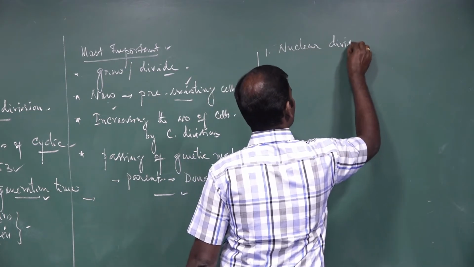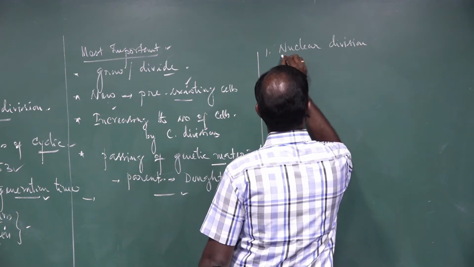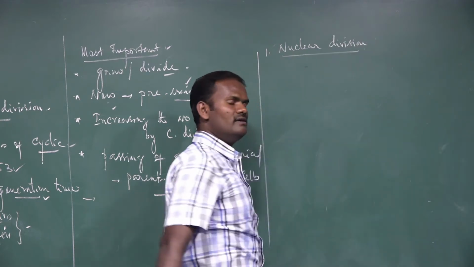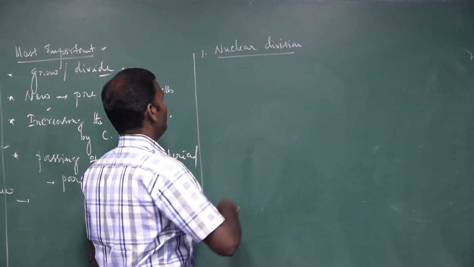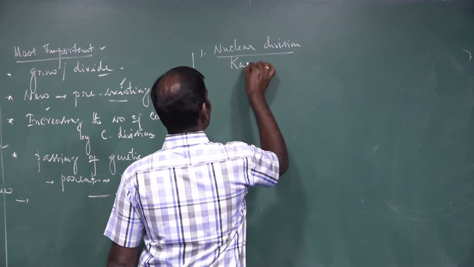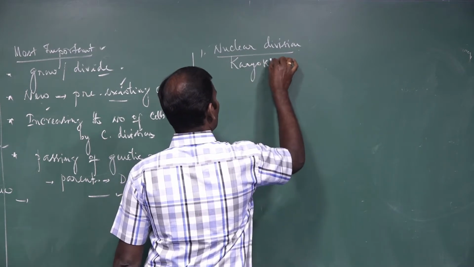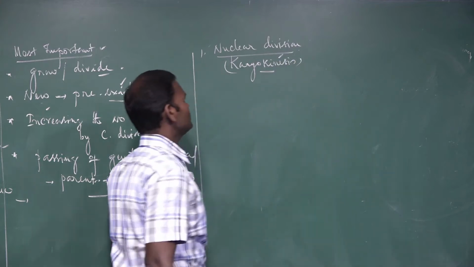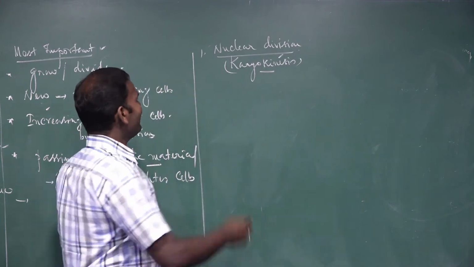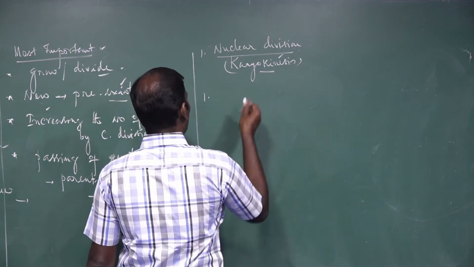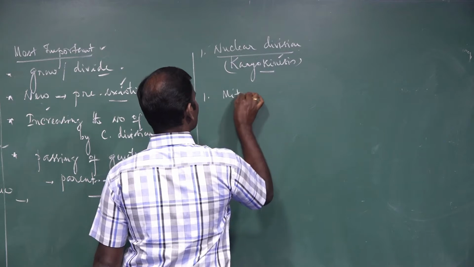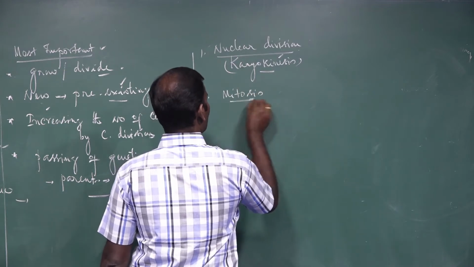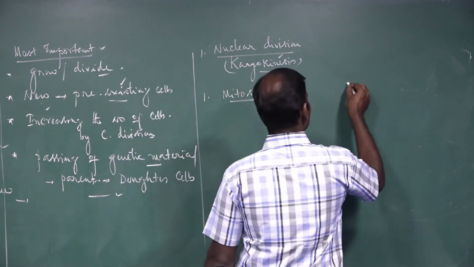Nuclear division, then followed by cytokinesis. Nuclear division is nothing but karyokinesis. The process of division of the nucleus is called karyokinesis. It includes two stages. One is mitosis, and the other is meiosis.